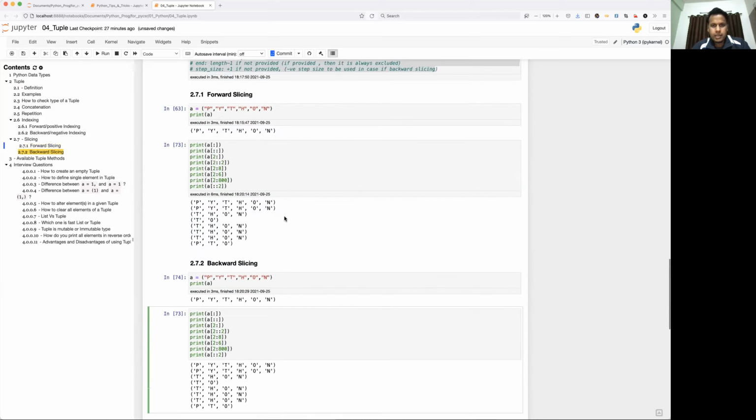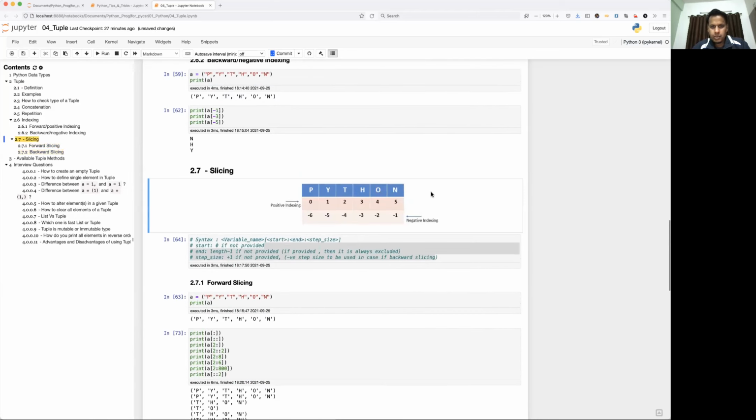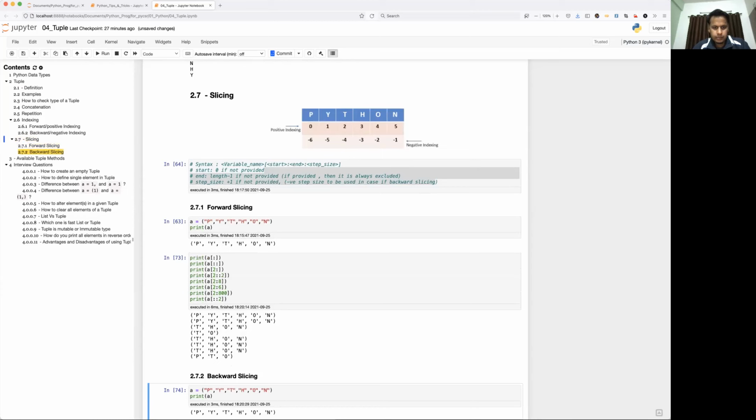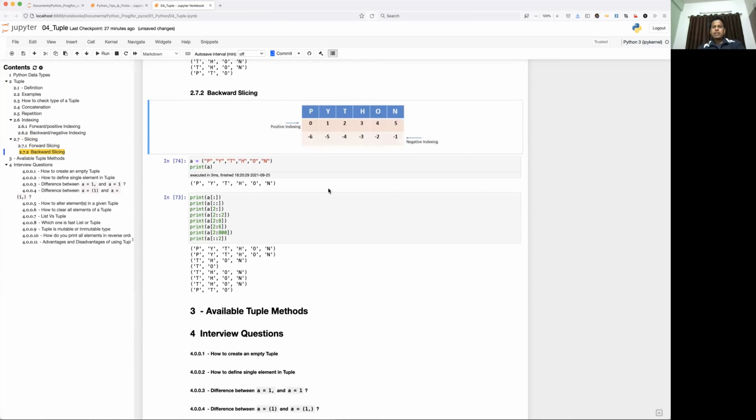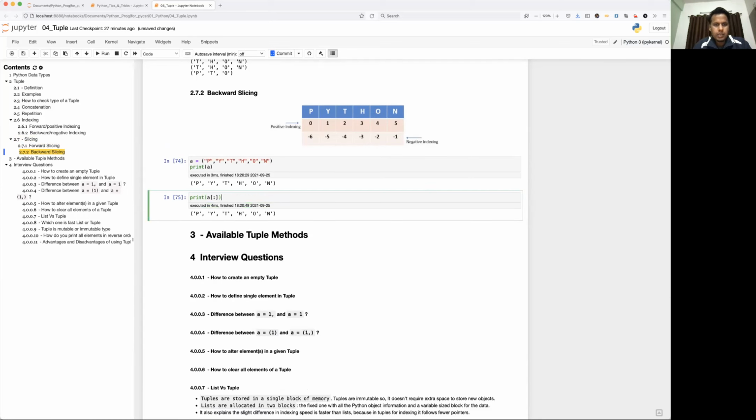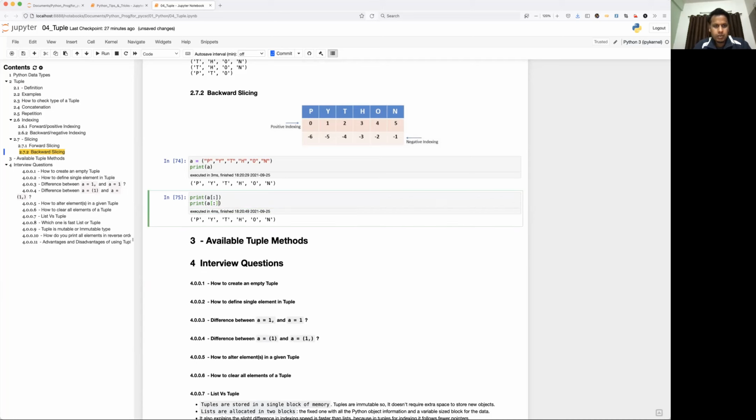So in backward slicing, guys, what I mentioned, let me just copy this. Backward slicing, as I mentioned, will start from a negative index, starting from -1 till length. So with colon you are not giving start, you are not giving end, then by default it is 0 to the end, which we have already seen. Let's take a look here.